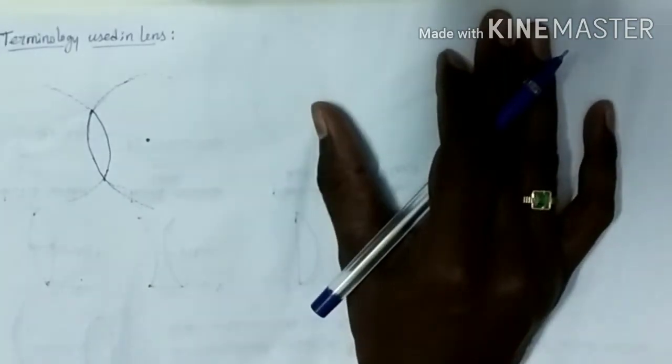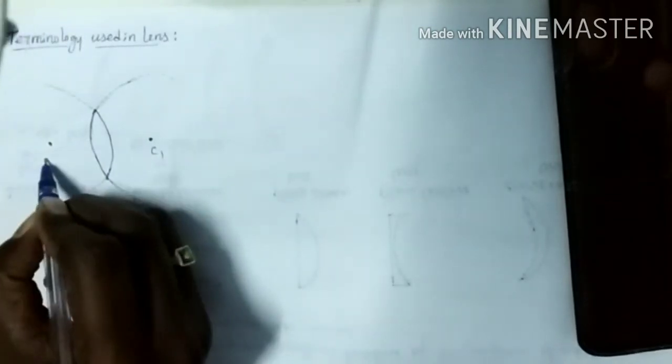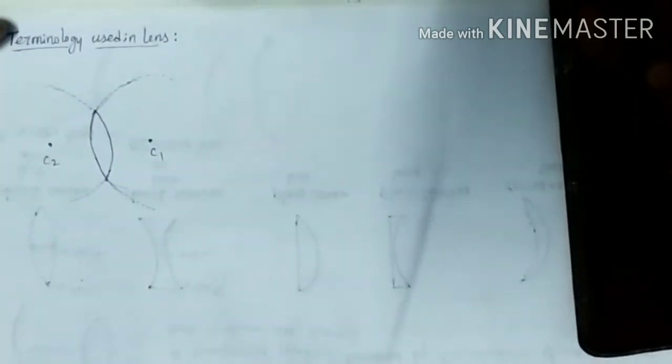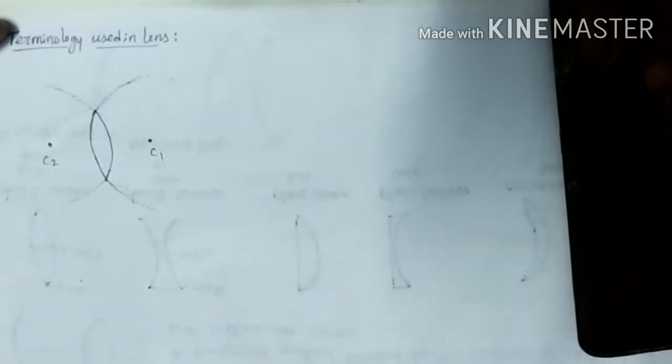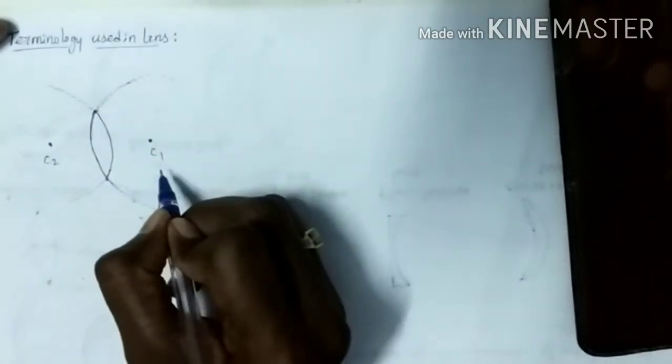So in the lens we have two curved surfaces, so we have two centers of curvature.